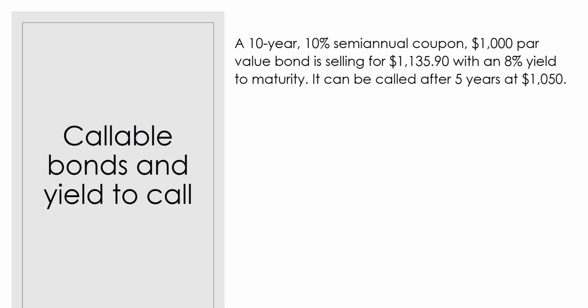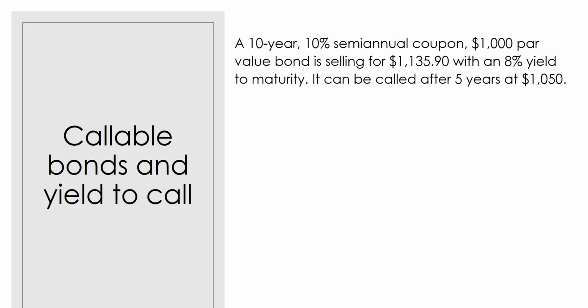So what about bonds that are callable? If we have callable bonds, remember that's a form of refinancing. So the interest rates have fallen. The company is going to issue new bonds at a lower interest rate and use the proceeds to pay off the old bonds. And because of that, they're going to have to pay the prepayment penalty, which we call the call premium, because they're paying that note off early. So a callable bond is not going to earn yield to maturity. If interest rates fall, that note is going to be called, and you wouldn't be able to hold that bond until it matured, so you wouldn't earn yield to maturity.